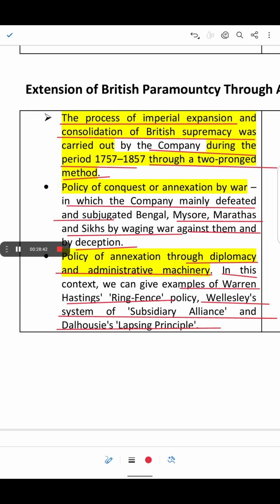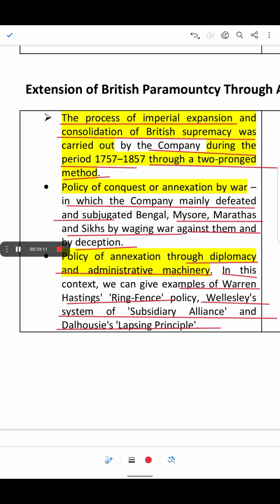Warren Hastings, the British Governor General, introduced a policy to strengthen British control over India. This ring fence policy aimed to create a protective buffer around the British controlled areas in India, for example Awadh.